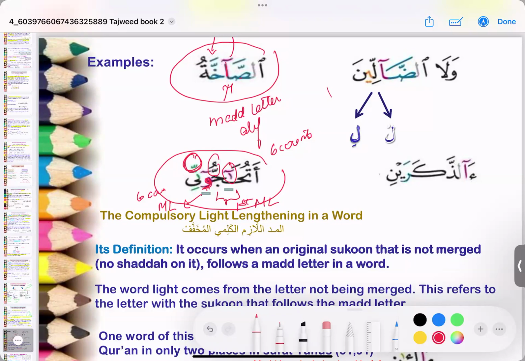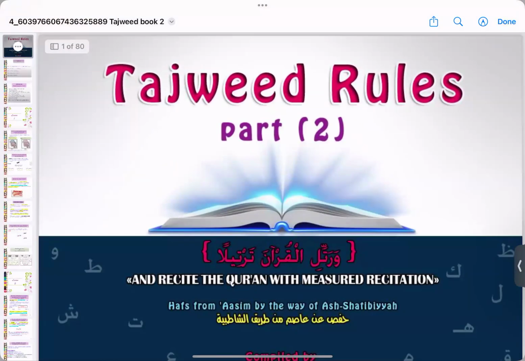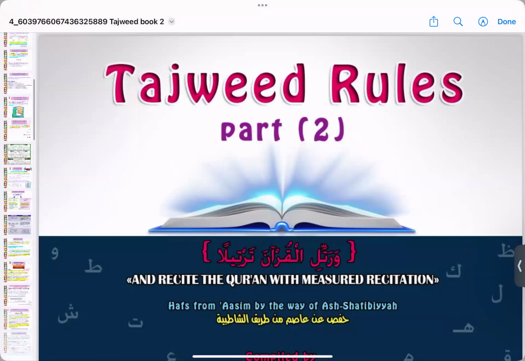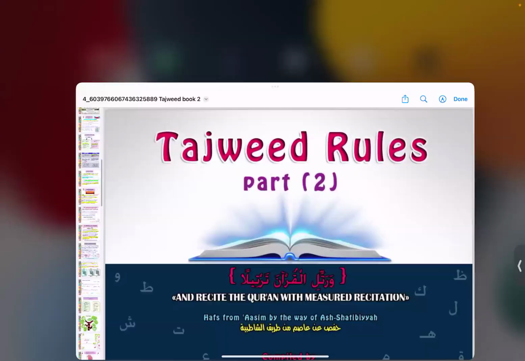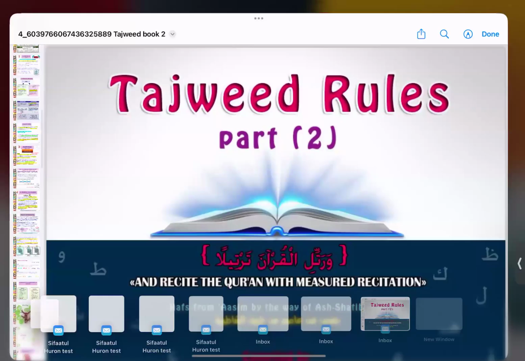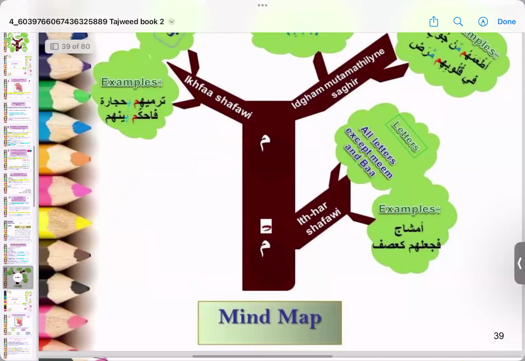Remember noon shadda again. See, there's so many things happening in this one word. This one word has 2 mad lazims, and both the mad lazims are musaqal.